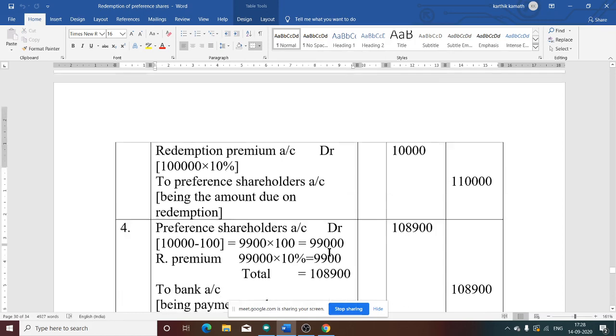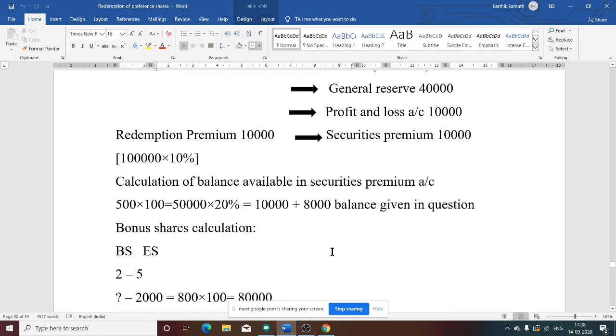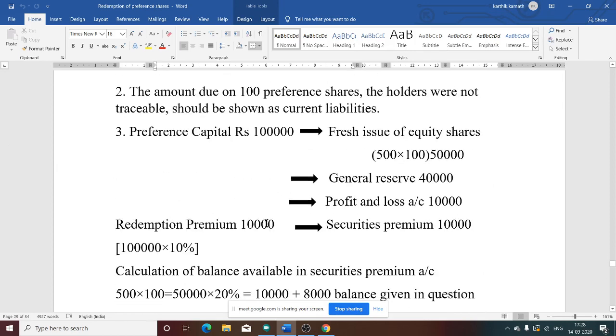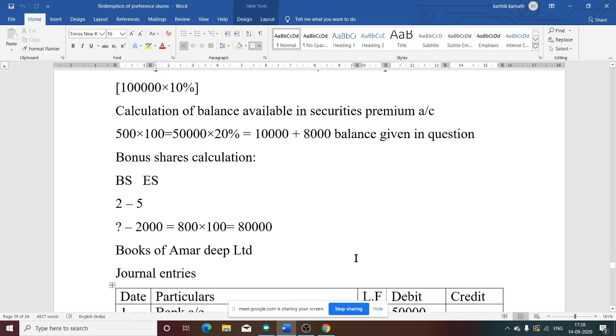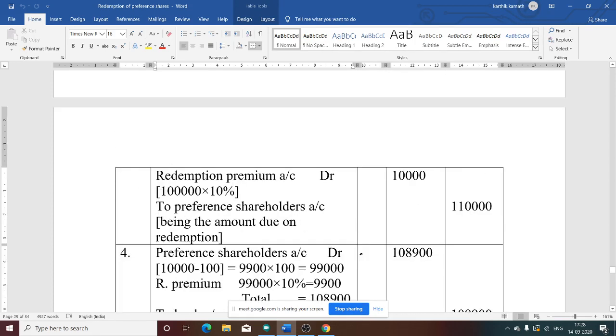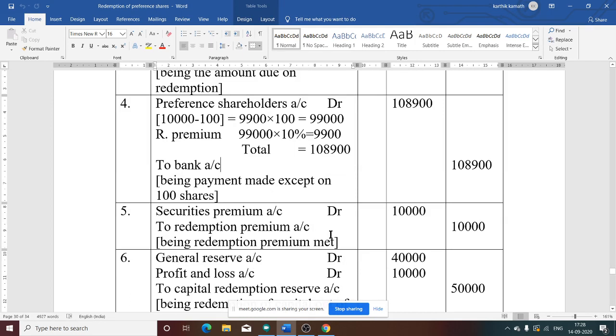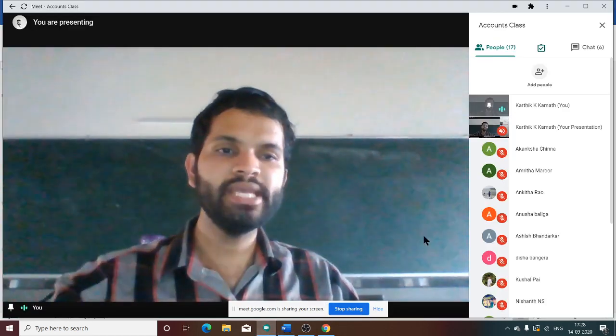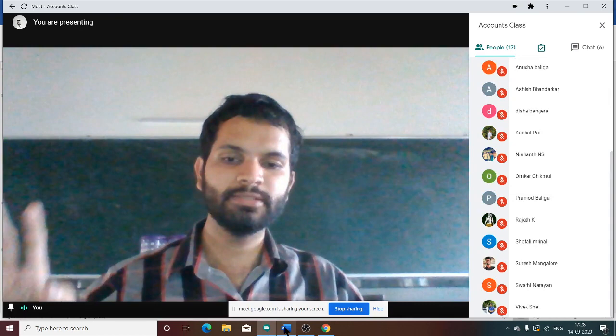The fifth journal entry is for what? If you see the working note, there is redemption premium. Redemption premium is met by securities premium, so securities premium account is reduced. Securities premium has a credit balance; now it is reduced, meaning it is debited, and that amount is transferred to redemption premium, so redemption premium is credited. Now in the journal entry: securities premium account debit to redemption premium, that is 10,000, being redemption premium met. That is the fifth journal entry.